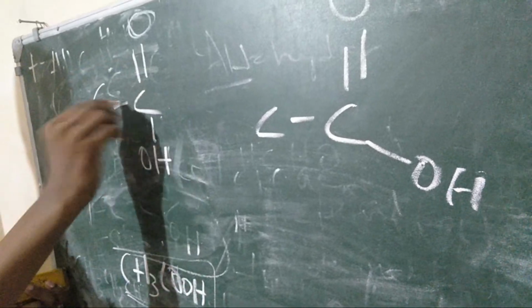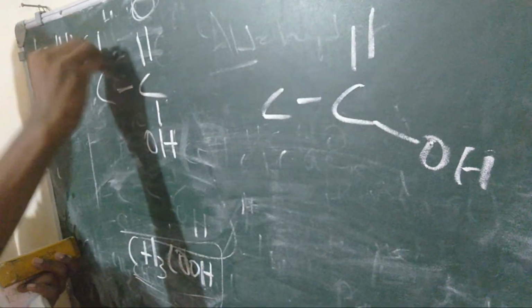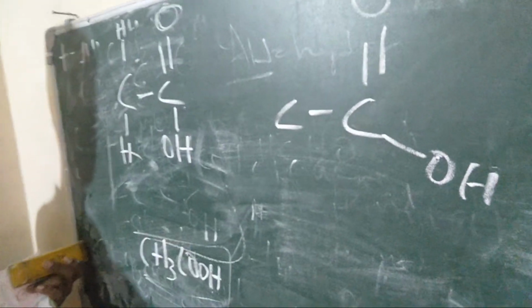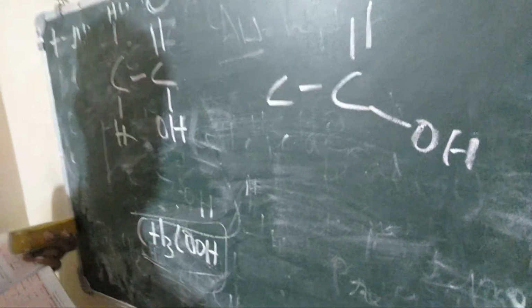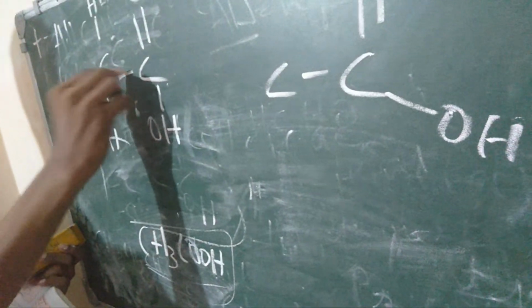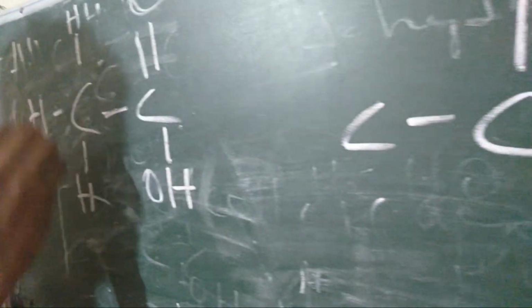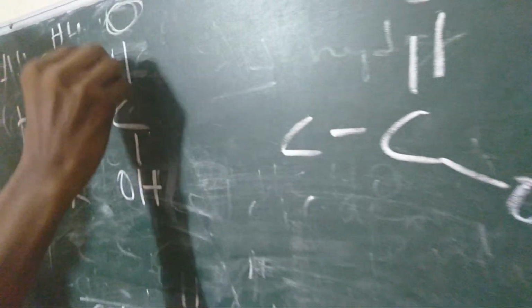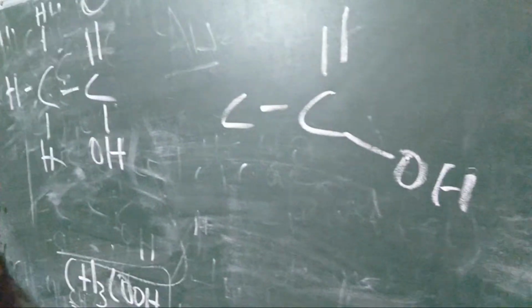Here is H, here is H. So we add one more also. So 1, 2, 3, 4. It satisfies.